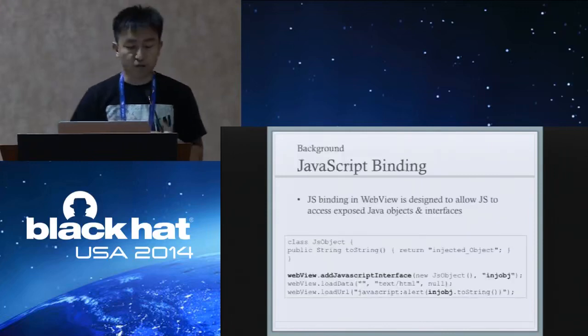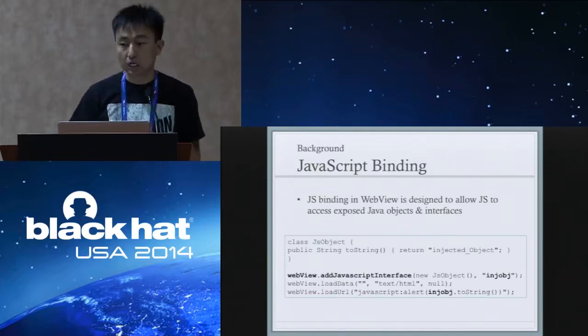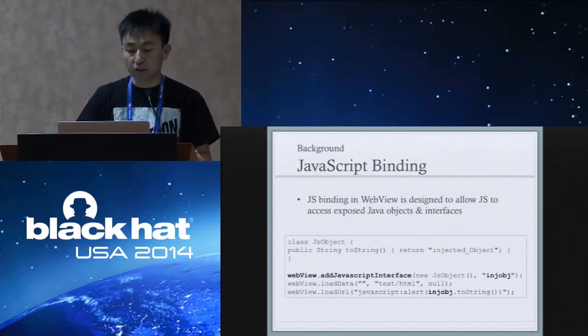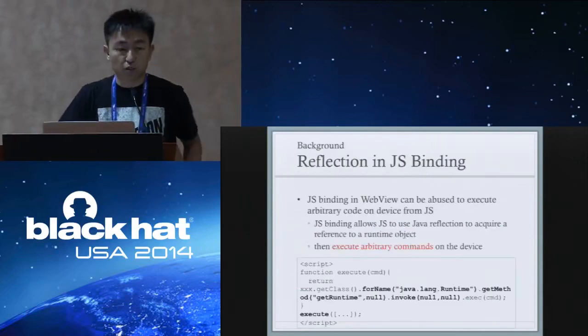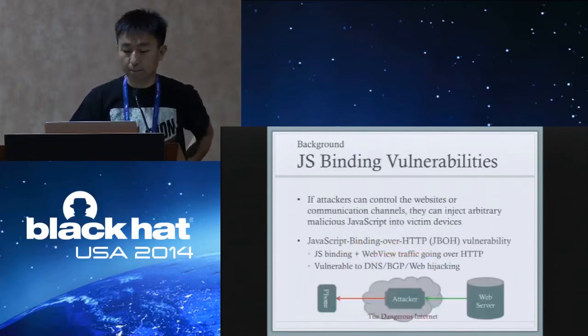Let me briefly introduce JavaScript binding and the relative vulnerabilities. JavaScript binding in WebView is designed to allow JavaScript to access exposed Java objects and interfaces. However, researchers found that JavaScript binding allows JavaScript to use Java reflection to acquire a reference to the runtime object, and then execute arbitrary commands on the device.